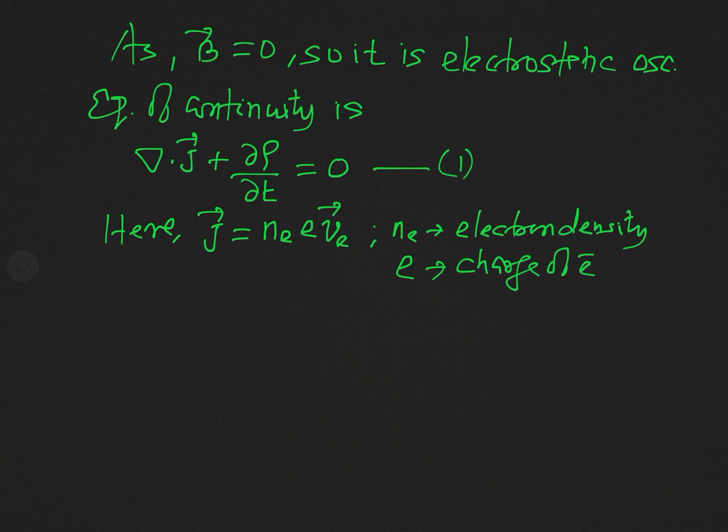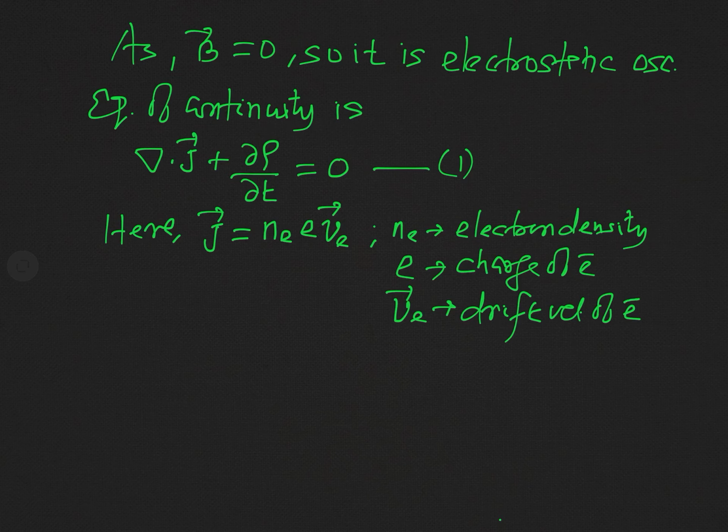See here, I have not taken into account the sign of the charge of the electron, and this may be taken, but when we do not take it into account, in further calculation, whenever e comes, we will not take its sign. The result will remain the same. And what is this Ve? Actually Ve is the drift velocity of the electron.